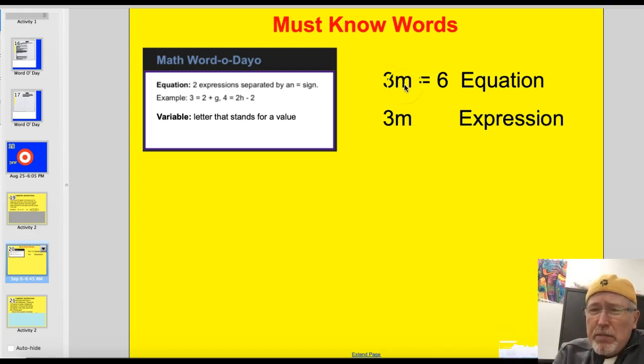We could think 3 times something equals 6. 3 times something. 3 times 2. 3 times 2 equals 6. Yes, I solved it. Now you know how I got to be such a cool math teacher. I'm lickety-split on my basic facts. All right.